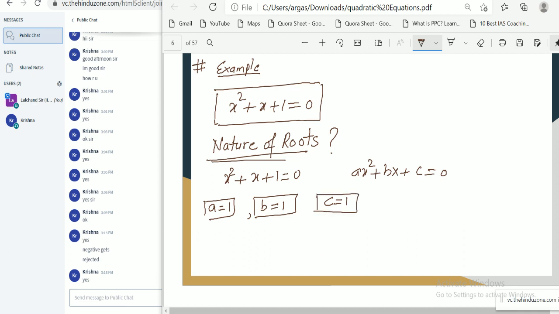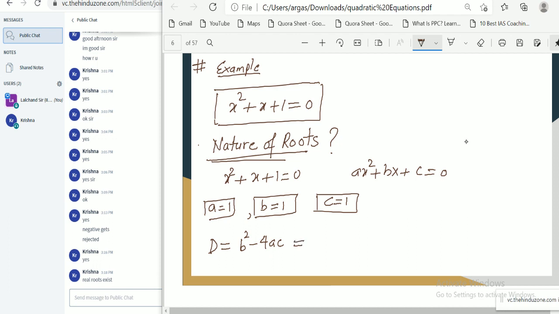Isn't it? To identify nature of root, we need to calculate d value. Our d value is b square minus 4ac. Yes, real roots exist. No, this is not real root. First, calculate d value.